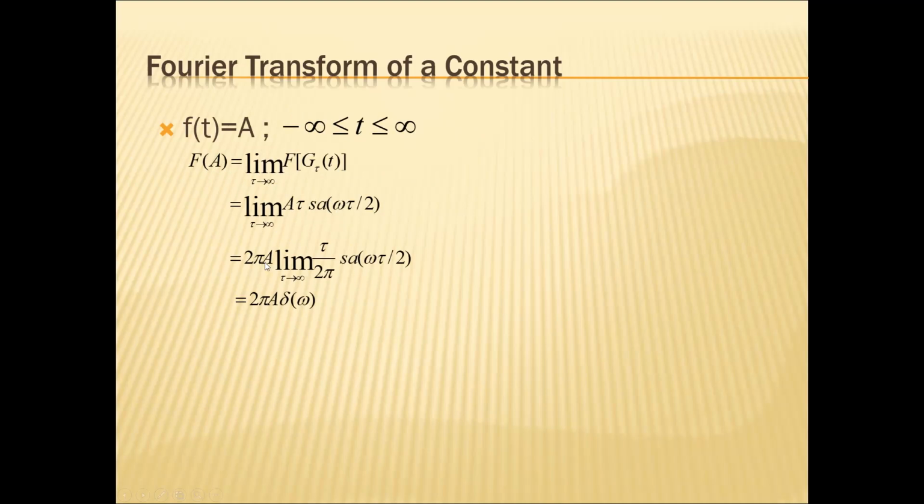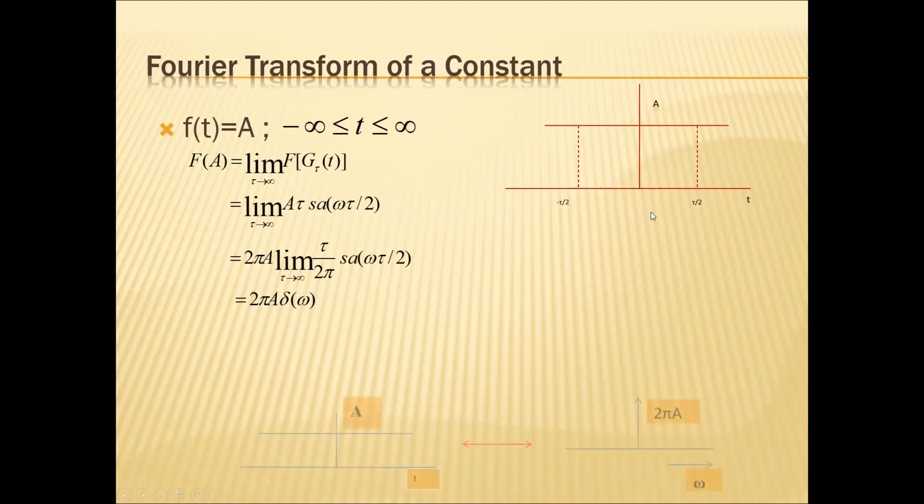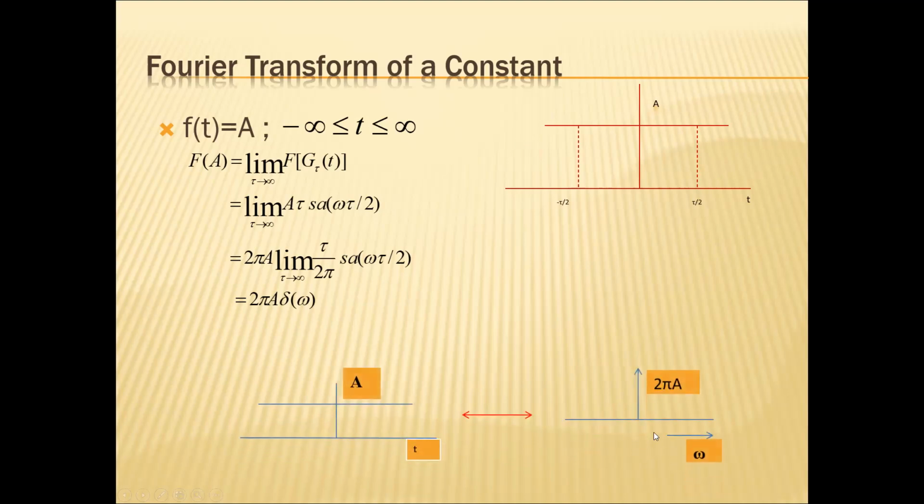You can multiply and divide by 2 pi, giving 2 pi into the limit as tau tends to infinity of tau by 2 pi sampling of omega tau by 2. This becomes a delta of omega, so you have 2 pi into delta omega. So this is a constant in the time domain, and the corresponding frequency spectrum is an impulse, because it is 2 pi into delta omega.